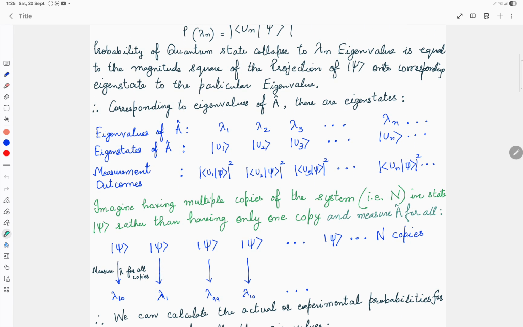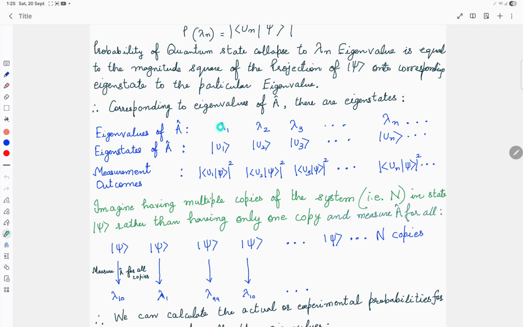So corresponding to all the eigenvalues of A, we will have corresponding eigenstates and the probabilities of all the eigenvalues that we can get as a measurement outcome. It will be given by Born's rule.